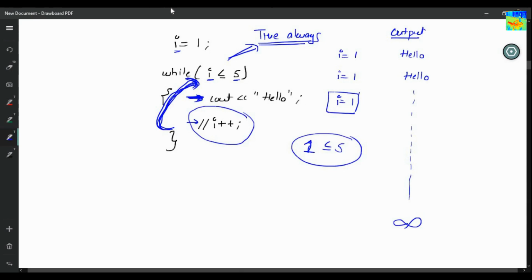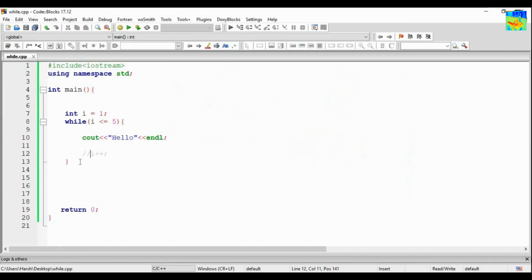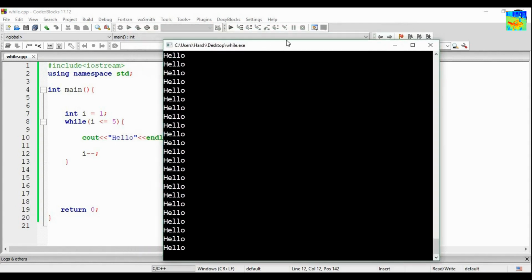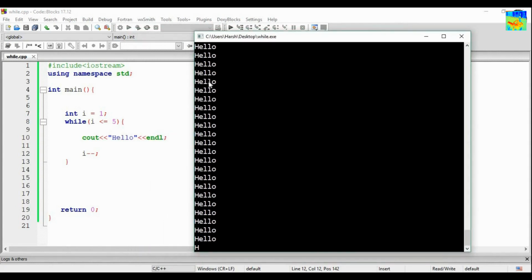Okay, now let us write a wrong loop. So instead of incrementing I++, what if I am updating but doing the update wrong? I am decreasing the value of I by 1. In this case also, my loop will run an infinite number of times. Let's see. So as you can see, again this loop is an infinite loop. Hello will get printed an infinite number of times.